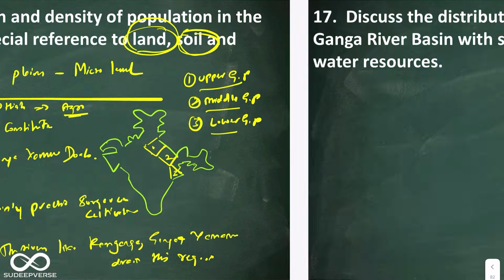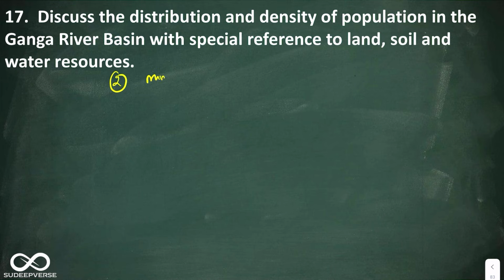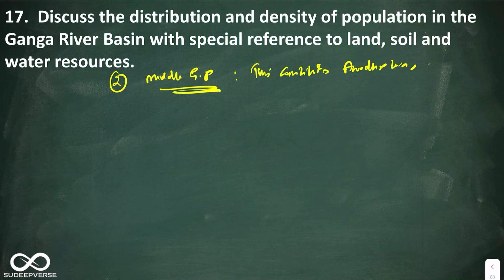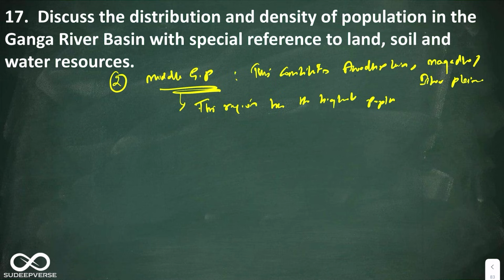The second one is Middle Gangetic Plains. This constitutes Awadh Plains and Magadha Plains, or Bihar Plains. Okay, you can say this region has the highest population of India, as well as the highest population density of India.